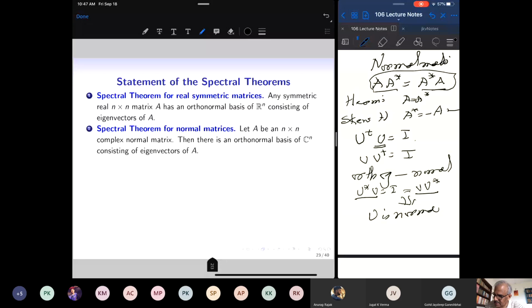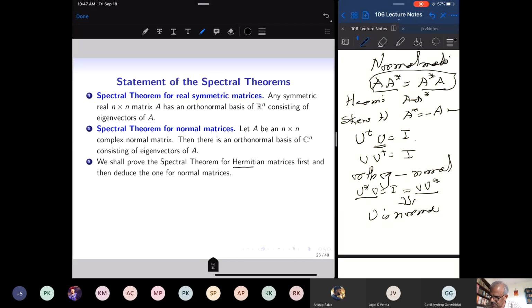So in the complex case, the condition is normality of the matrix, which means A star A equals A A star. In the real case, the condition is A transpose equals A. That's all. Once A transpose is A, then Rn will have a basis of eigenvectors which are mutually perpendicular and of unit length. Once the matrix is normal, then Cn will have a basis of eigenvectors of A which are unit vectors and mutually perpendicular. Our approach here will be to prove this theorem for Hermitian matrices.